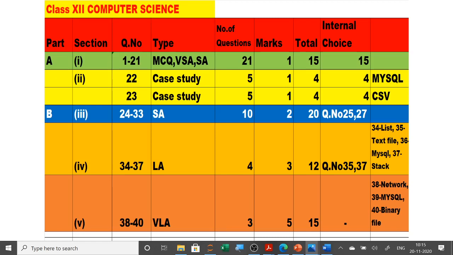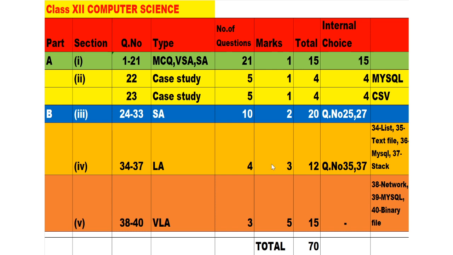Hello students. Now this is the last section, section 5 of part B, where 38, 39, 40, 3 questions of 5 marks each. So the total section is of 15 marks. And in these 3 questions of 5 marks, you will get one networking question, one MySQL and one binary file question. So we will solve this question.